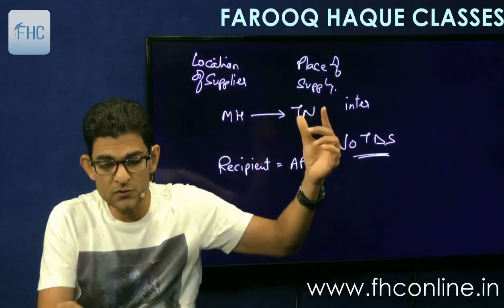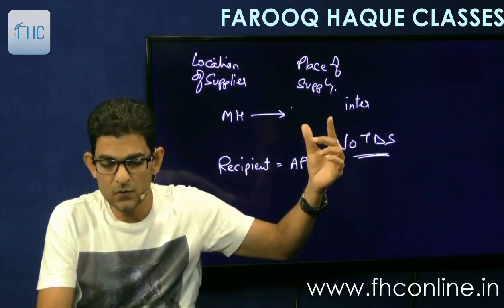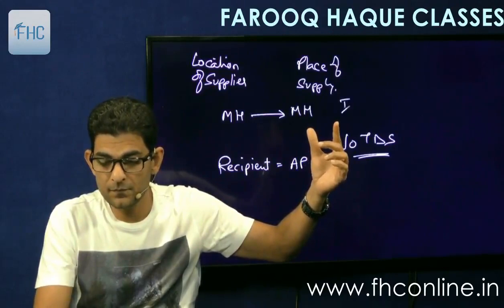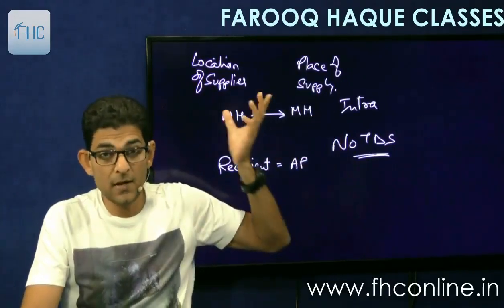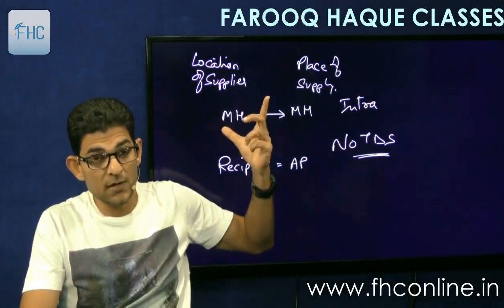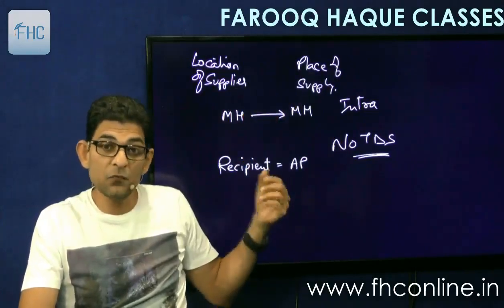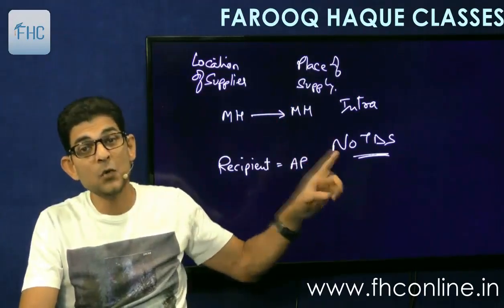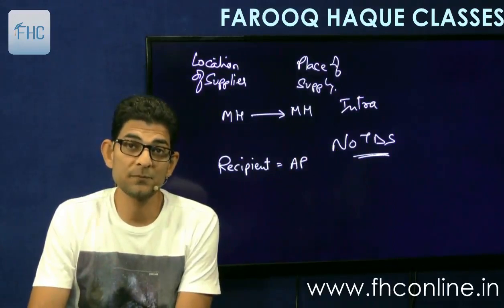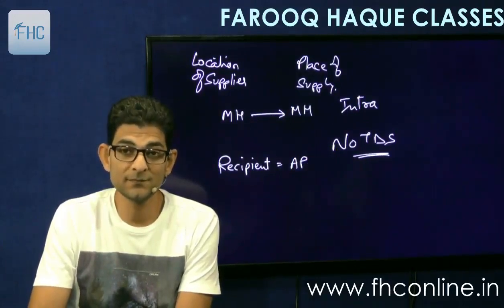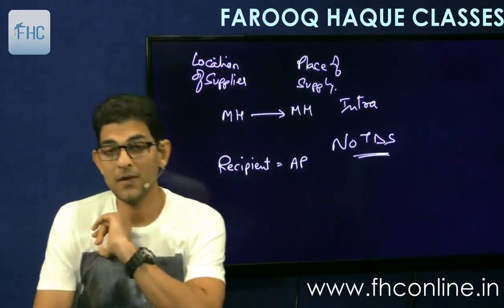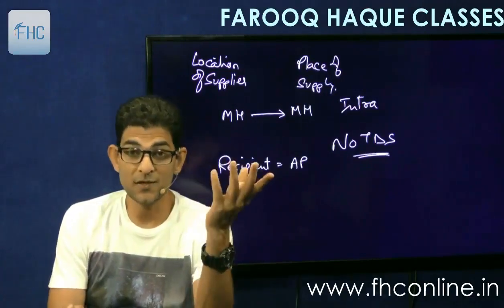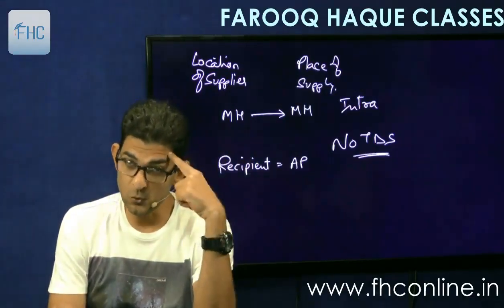Similarly, if this is also say Maharashtra, so it will be an intrastate sale. The sale is in Maharashtra, supply is in Maharashtra, intrastate, and the recipient is from another state. He is registered in Andhra Pradesh. Then also there will be no tax deducted at source. Okay, so you have to remember these scenarios. A question can come on this, and an example is given in the book also.